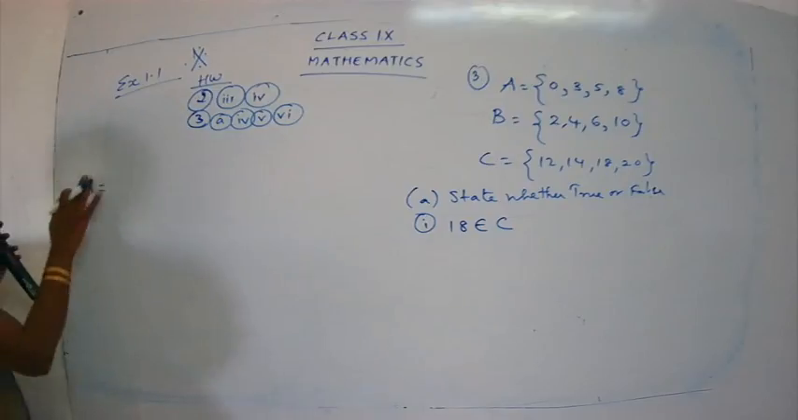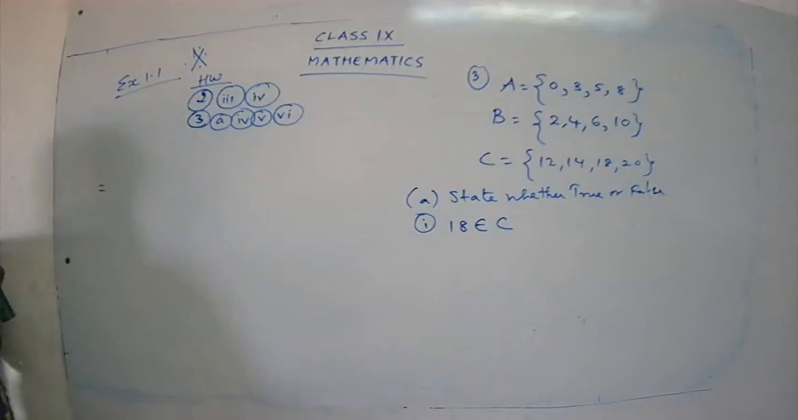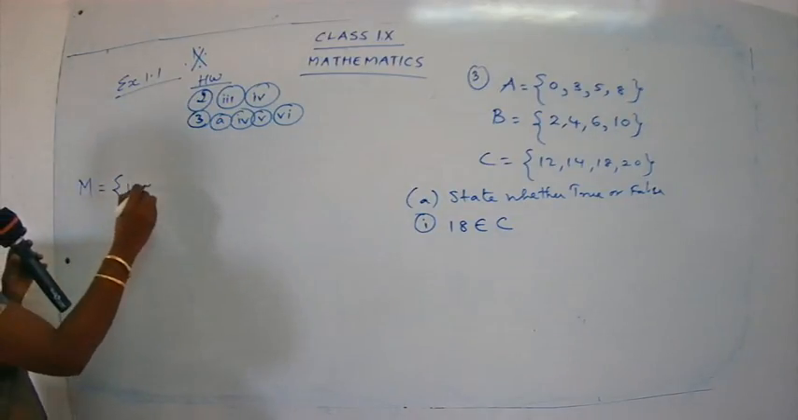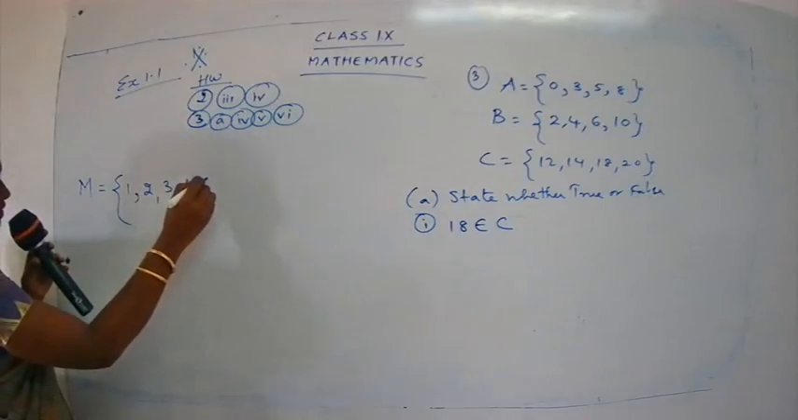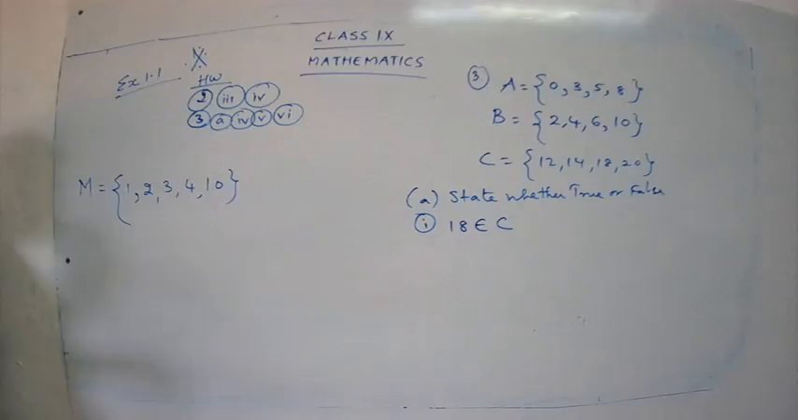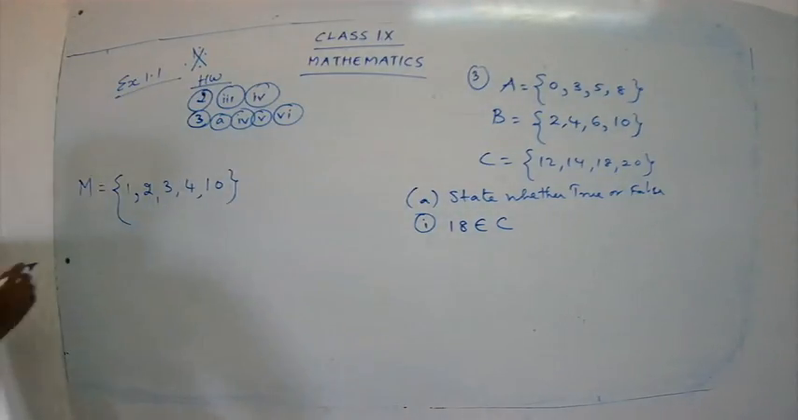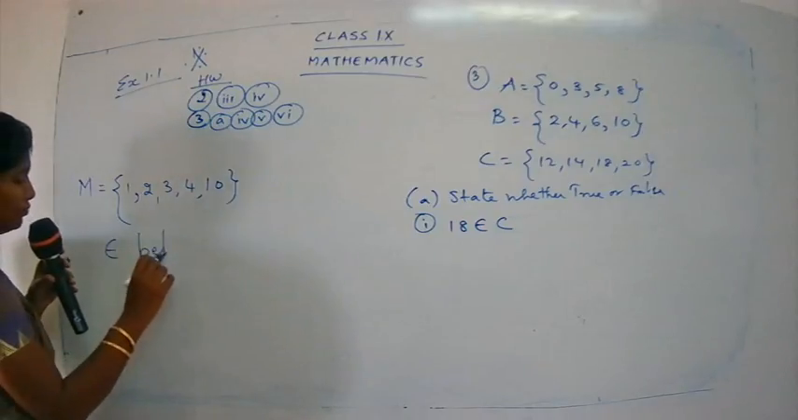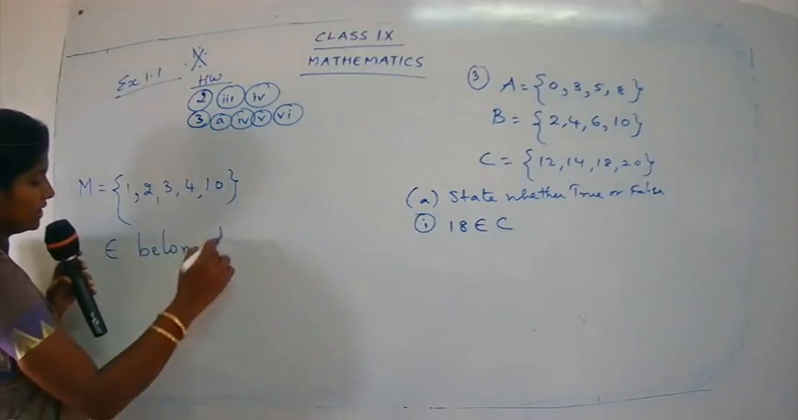If I have a set, I'll take a new set because already we are using the set A. Okay, I'll use a set M. M is equal to, I'm going to write some members for it, like 1, 2, 3, 4, 10. We have members of M as 1, 2, 3, 4 and 10. Okay, done. Now I am going to tell you a new symbol. Now this symbol is called belongs to. What is the meaning of this symbol, children?